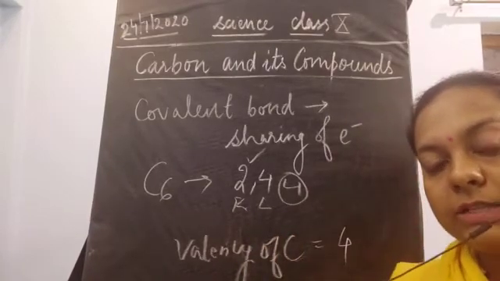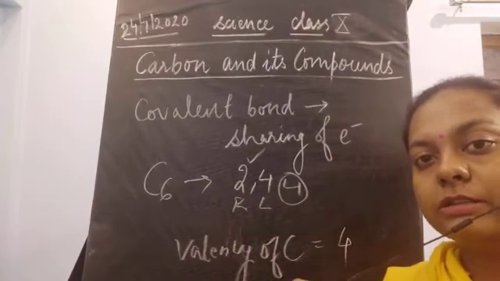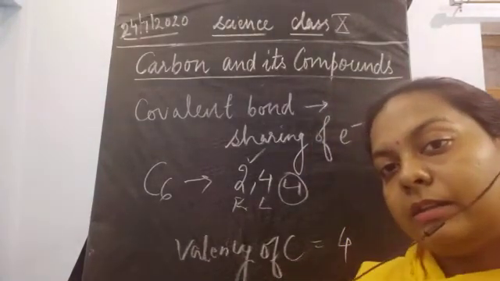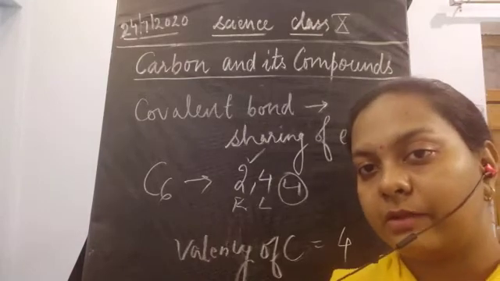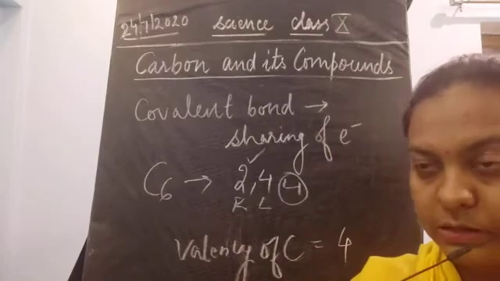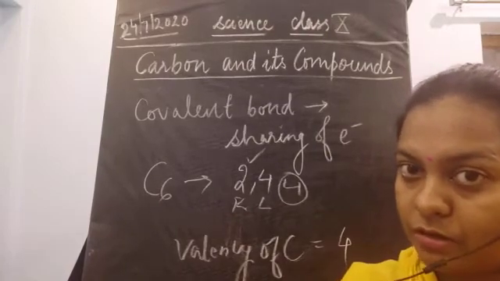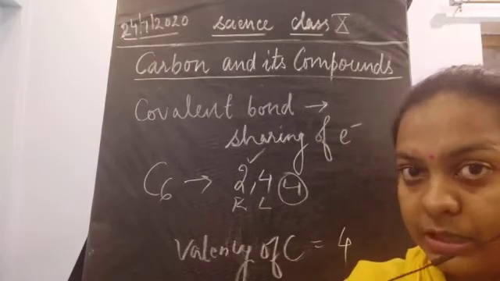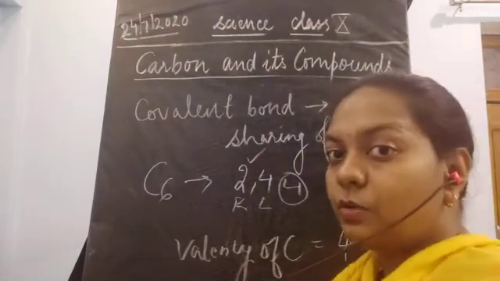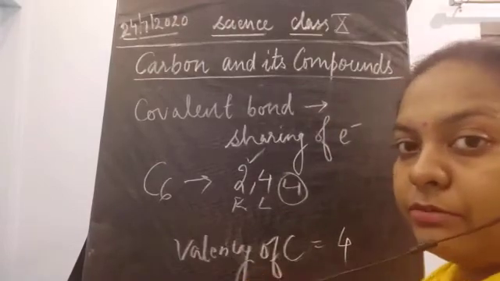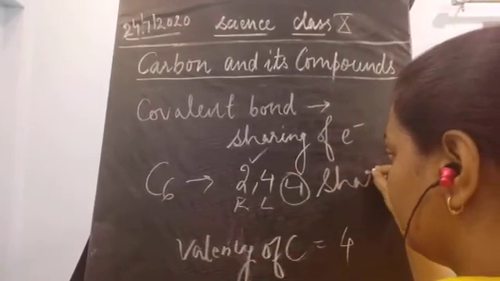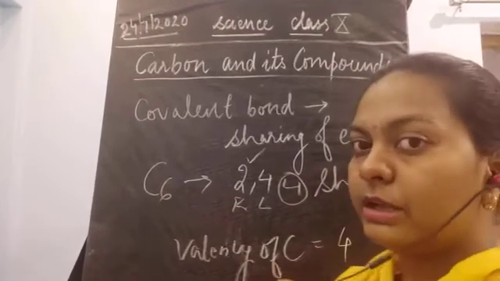So both conditions are impossible. Then there is one more concept: they can share their electrons. So these carbon compounds are going to share the 4 electrons.